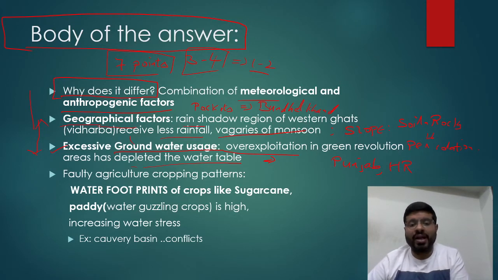The footprint of water is very high for these crops. That's why they're called water guzzling crops. Remember one word here, guzzling crops, or water footprint is very high, and thereby it is causing water stress. One of the reasons why the Kaveri Basin in Karnataka is having a conflict, the Karnataka-Tamil Nadu Kaveri water conflict, is because of the supply of water.